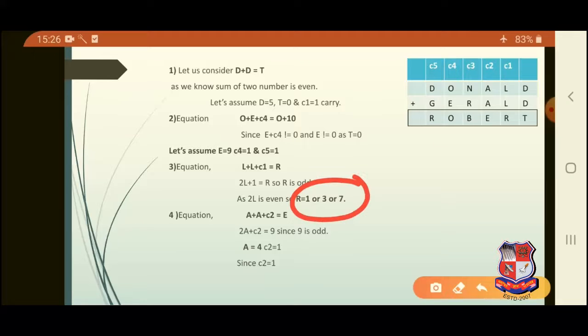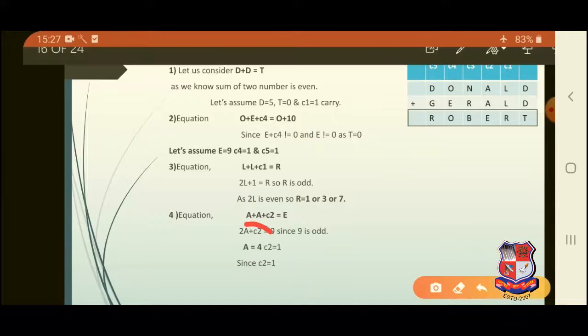Let us explore one more equation, that is A plus A plus C2 is equal to E, that is 2A plus C2 is equal to 9, since 9 is odd, and A is equal to 4. So we have the value of A here as 4, and carry C2 is equal to 1.